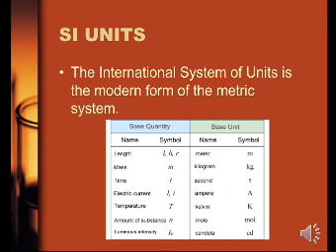The quantity is time, the unit is second, and the symbol is s. The quantity is electric current, the unit is ampere, and the symbol is A. Temperature, unit is kelvin, and symbol is K. Amount of substance, unit is mole, and the symbol is mol. Luminous intensity, unit is candela, and the symbol is cd. So these are called SI units.